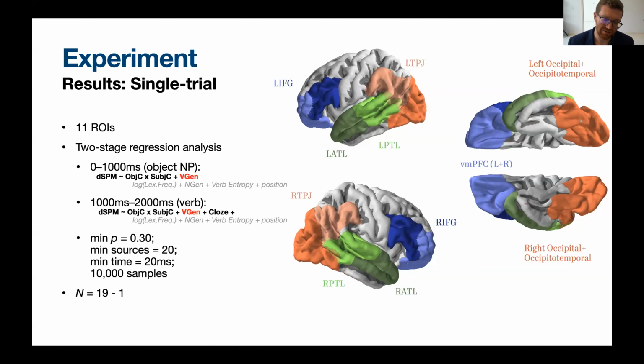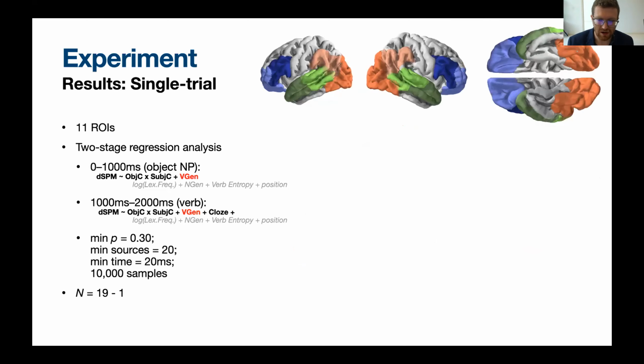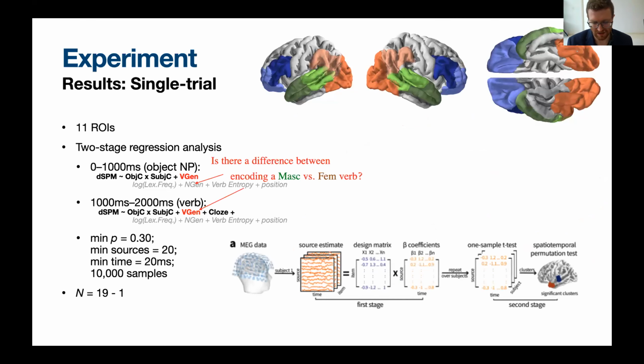We also included bilateral ventromedial prefrontal cortex, which is sometimes implicated in semantic processing. And we included the right homologues of the left lateralized language network. This is interesting, again, because in agreement processing in fMRI, right areas sometimes light up. So we want to see what's going on in right regions. Afterwards, we averaged the signal in each of these regions, and then we conducted a regression on the signal at each millisecond. And after we conducted the regression on each millisecond, we then took the beta coefficients, and then we computed one sample t-tests over those beta coefficients to try to find which factors are significantly different than 0. That's one way to think about it.